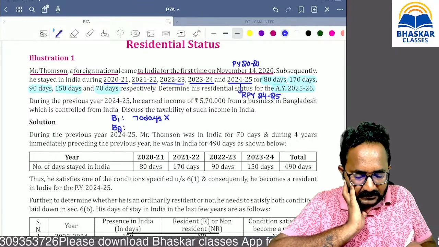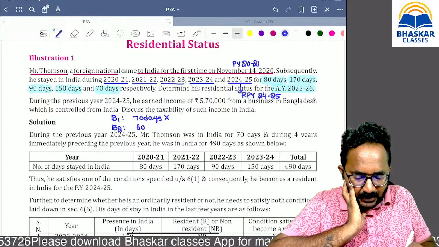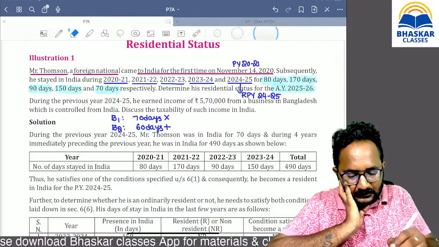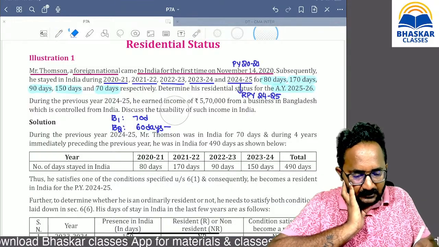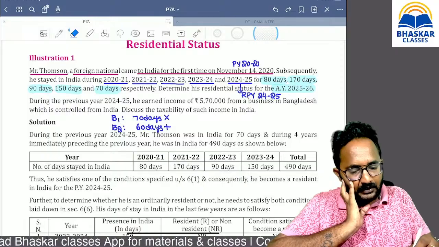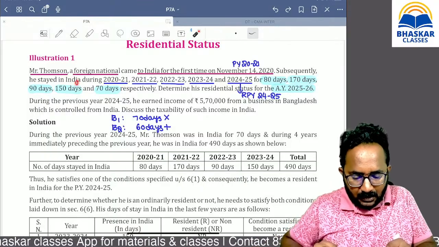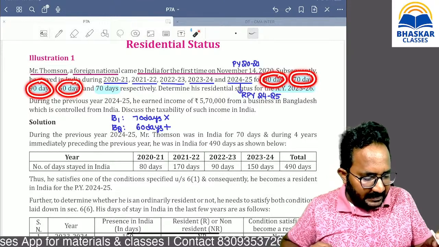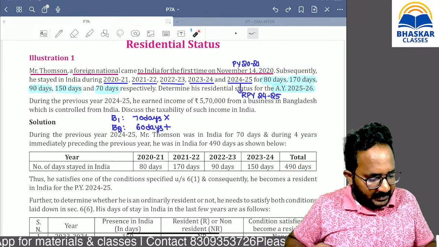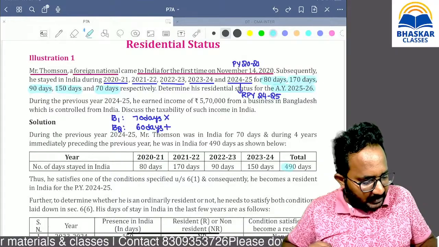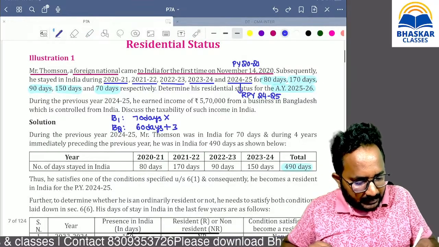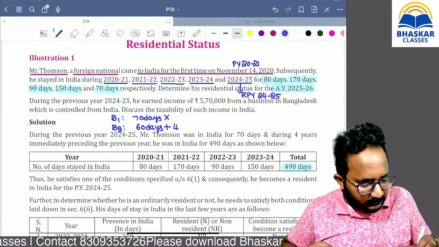Yes, if you are staying in India during the relevant previous year for 60 days, but for the last 4 years we have to check. Can you tell me the last 4 years count? 150, 90, 170 plus 80. Total, can you tell me how many days? 490 days. That means yes, 365 days is okay, but here you stayed for how many days?